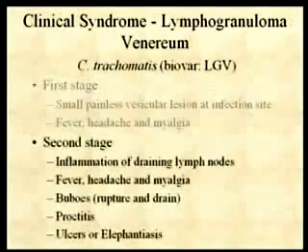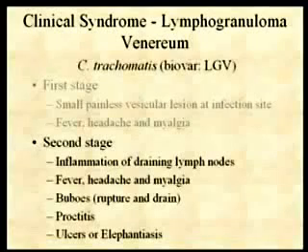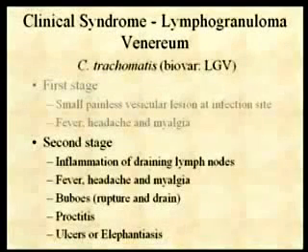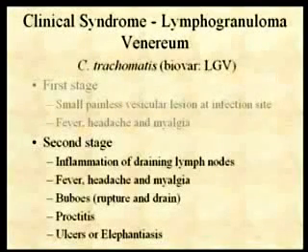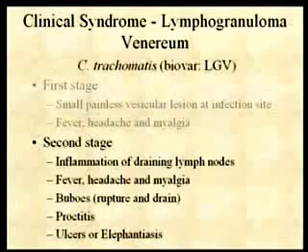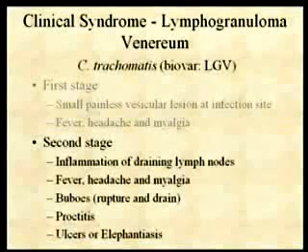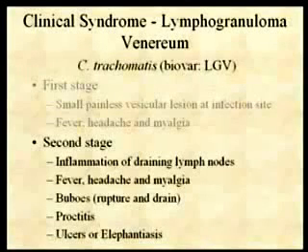All right? And then the second stage comes in. In this stage, there's inflammation of the draining lymph nodes because, remember, this is the organism that infects macrophages. So the draining lymph nodes get infected, and there's fever and headache associated with this. These lymph nodes get very, very enlarged, and they're called buboes. These large lymph nodes are referred to as buboes.